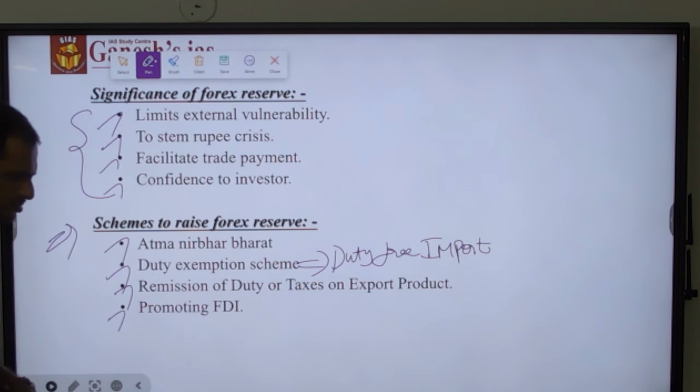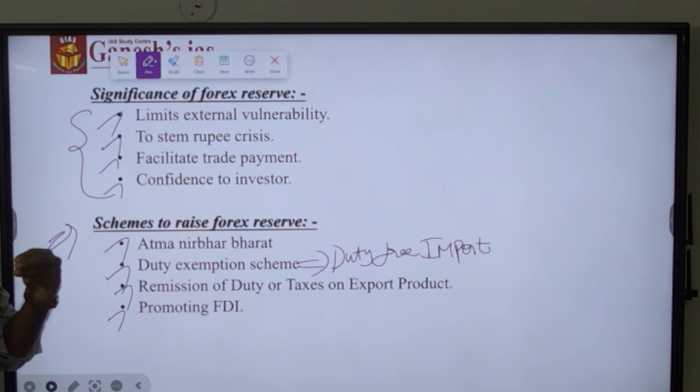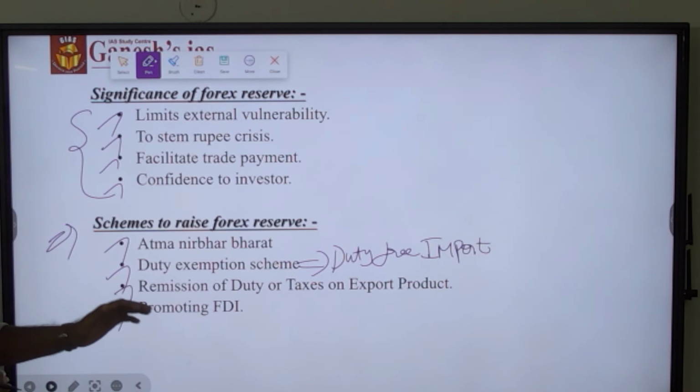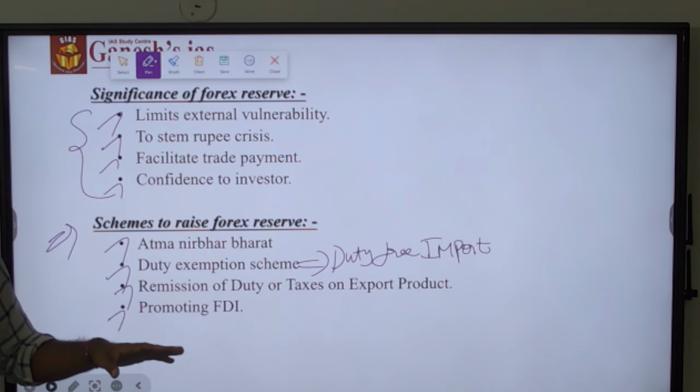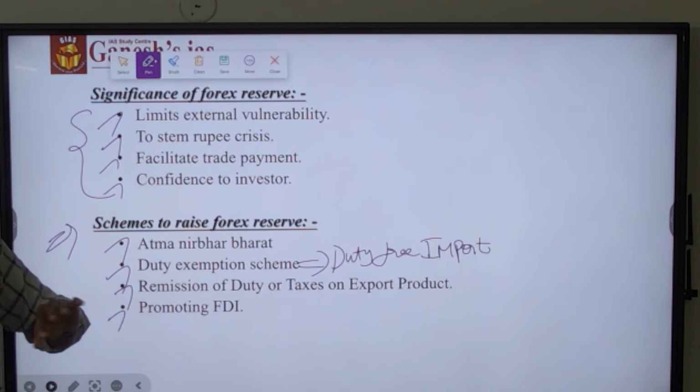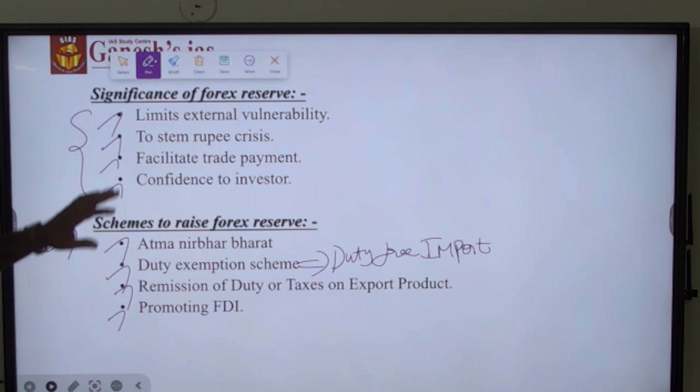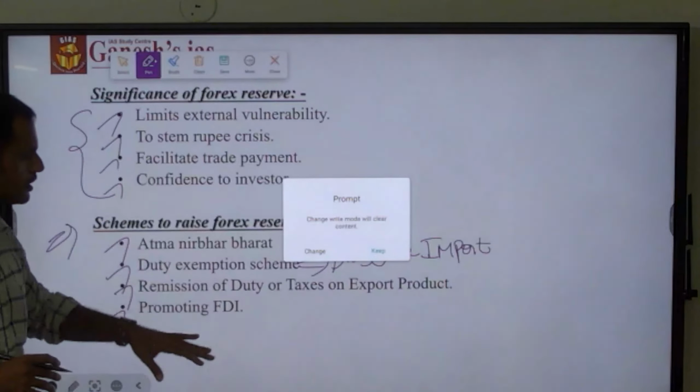Fourth is that the rules as well as regulations have been eased to promote foreign direct investment in India, which is non-debt investment, so that India could earn more forex reserve from the international arena.